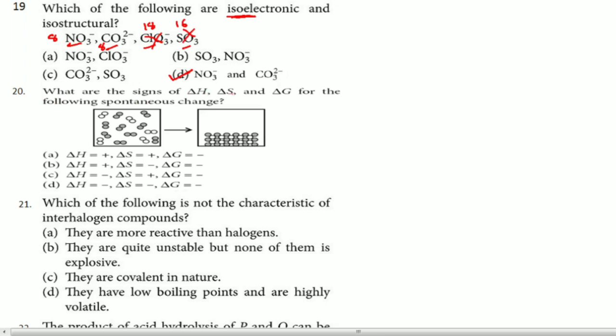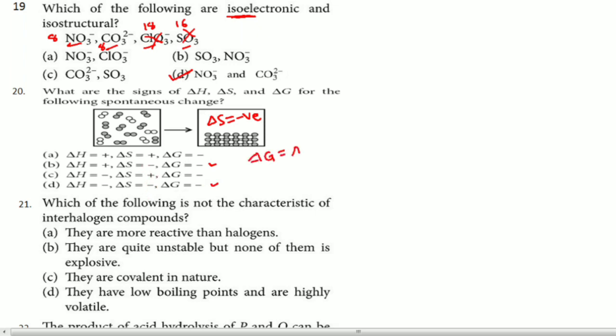Yes, 20th question. What are the signs of delta H, delta S and delta G for the following spontaneous change? One thing you can see here, all these were random previously, and now they are arranged very easily. Hence one can say delta S is negative in this particular case, because all these particles are arranged without randomness, in an orderly arrangement. So delta S is negative, which means only two options are left. So this option and this option are left, right?